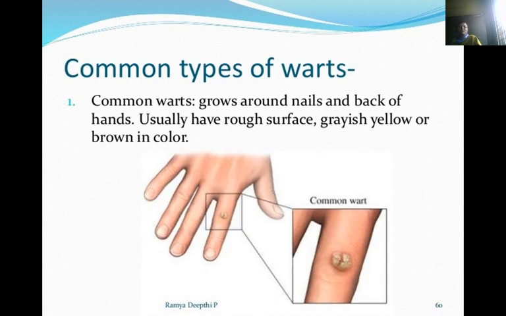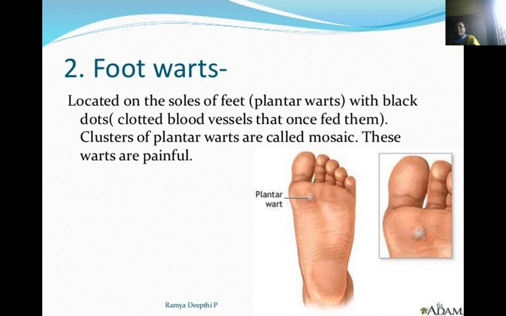Common types of warts: common warts grow around the nails and on the back of the hands, usually have rough surfaces, and are greyish yellow or brown in color. Then foot warts, located on the soles of the feet with black dots. Then mosaic warts.